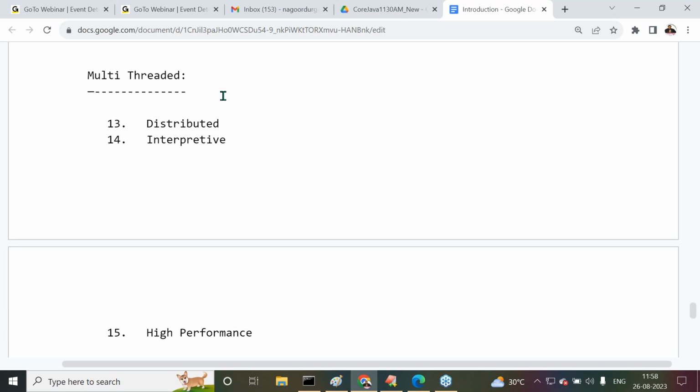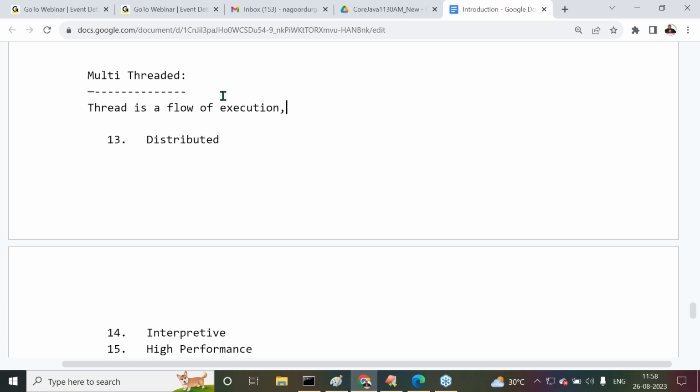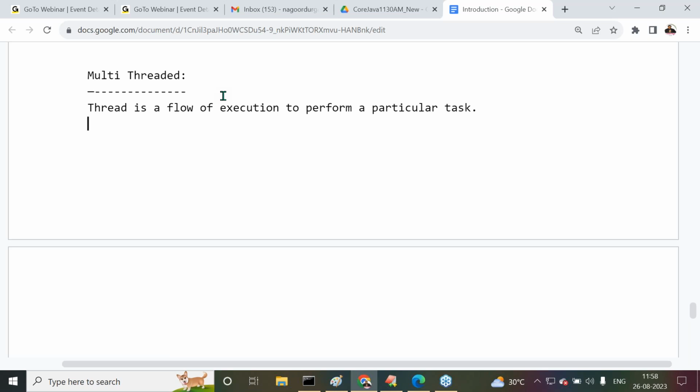Now observe carefully. All of you observe carefully. Thread is a flow of execution. Understand it clearly. Thread is a flow of execution to perform a particular task.